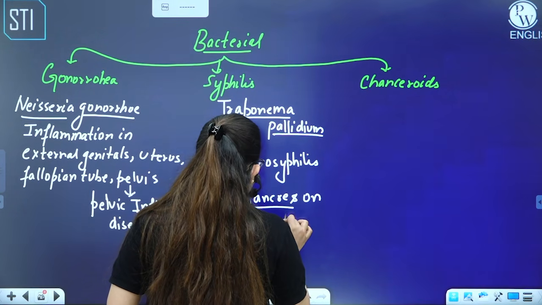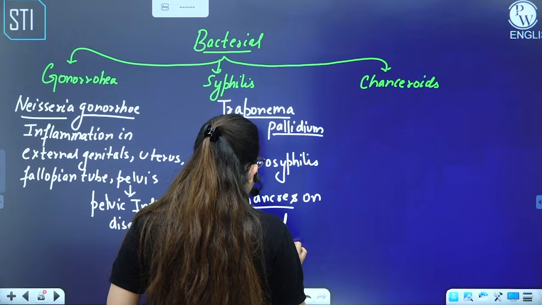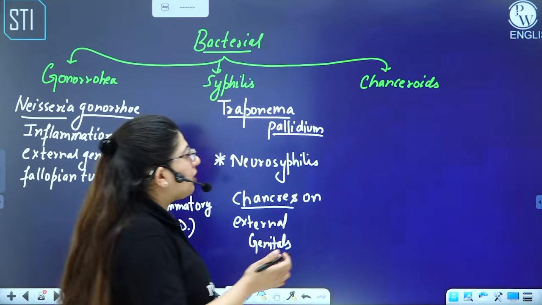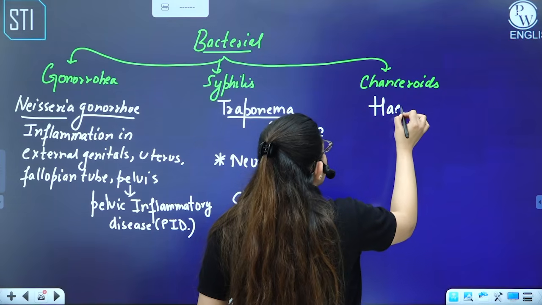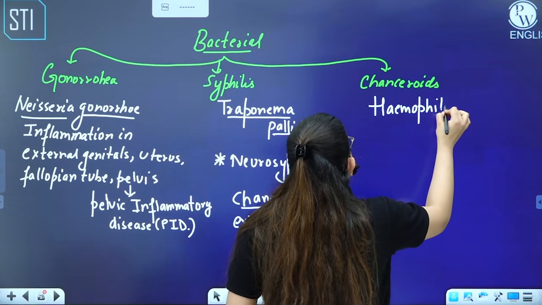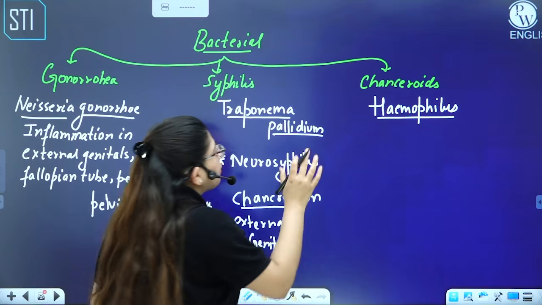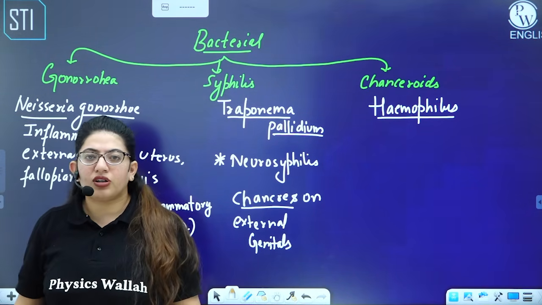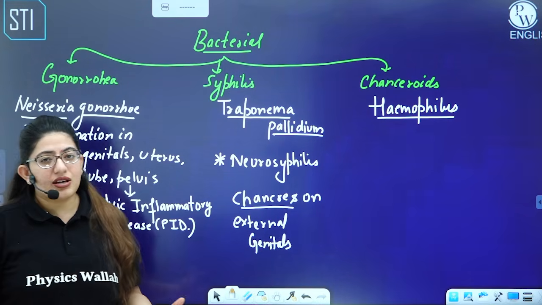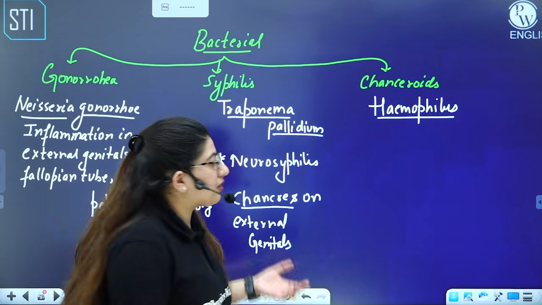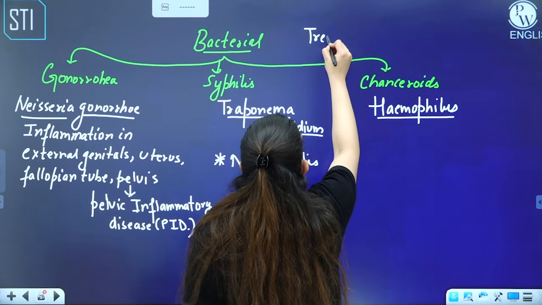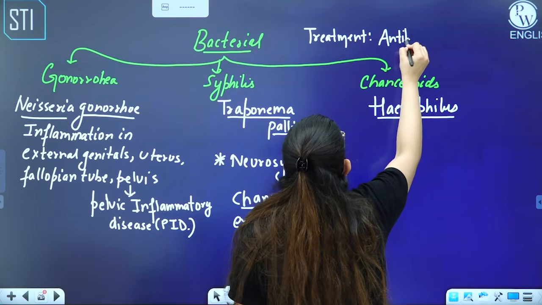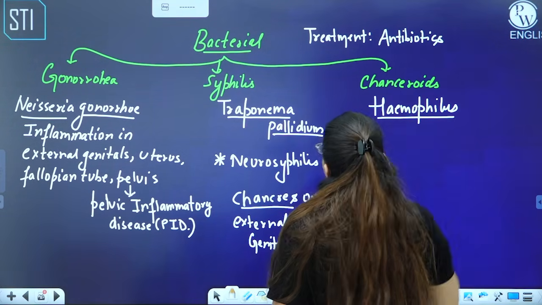Sometimes these cankers also occur, but the causative agent is different, and when the causative agent is hemophilus, you call it as chancroid. The difference in these both is that chancroids are more painful than syphilis. Though syphilis is also treatable, these all are treatable because these are bacteria, and bacteria can be treated with the help of antibiotics. So in all the cases, how to treat them? We can treat them with the help of antibiotics, right?